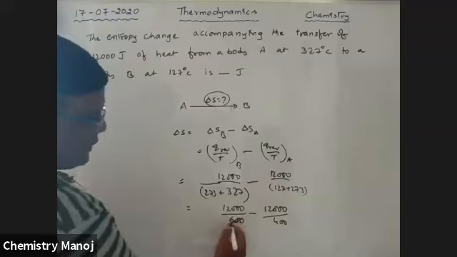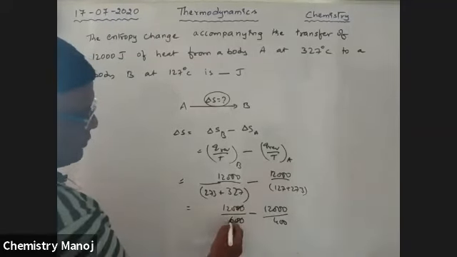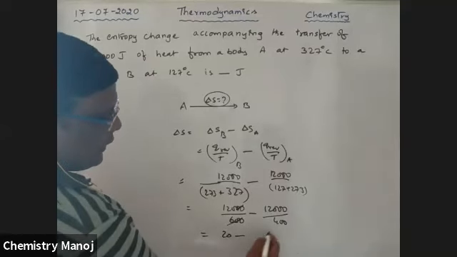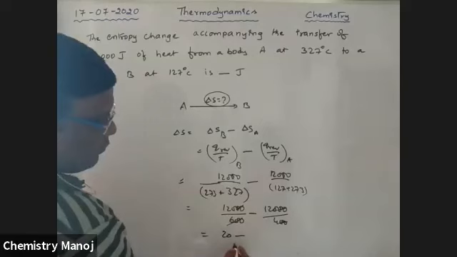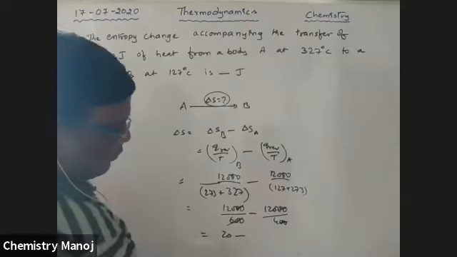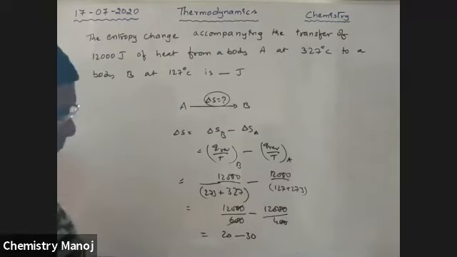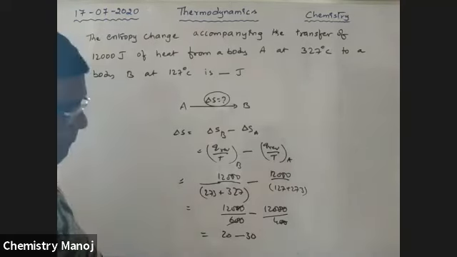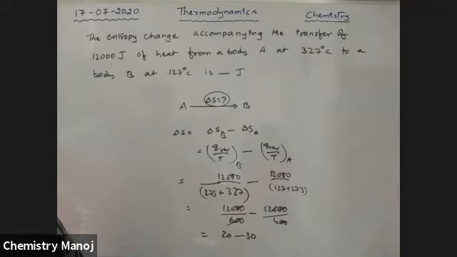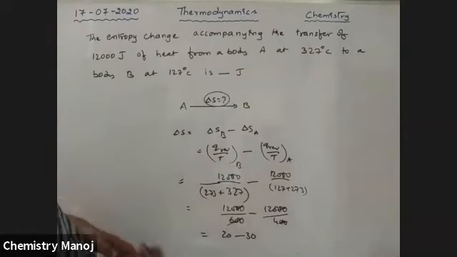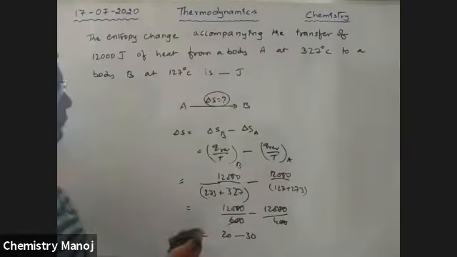That is equal to 20 minus 30. Sorry, I use the reverse value.